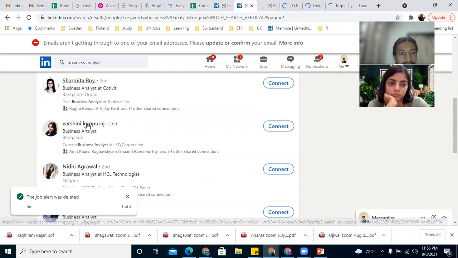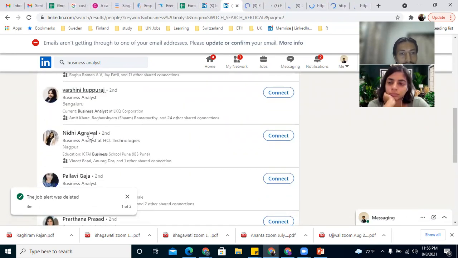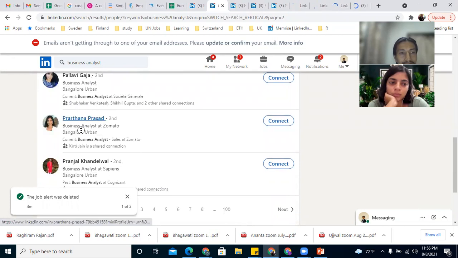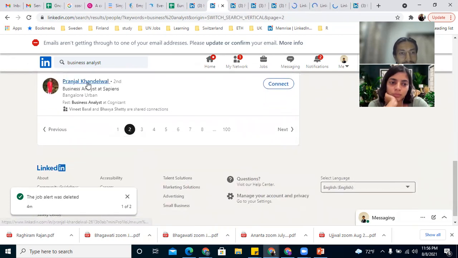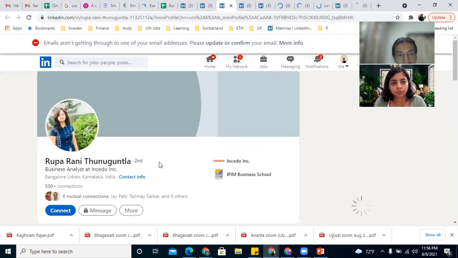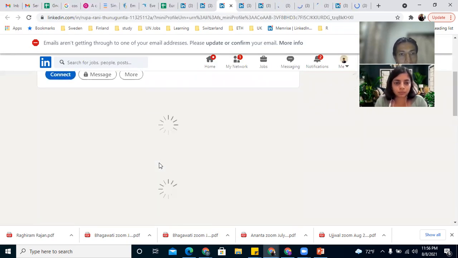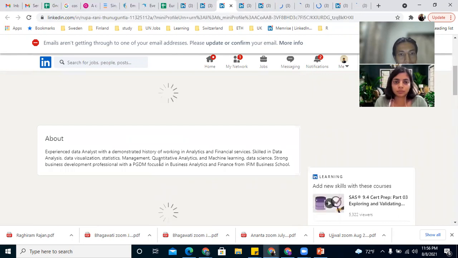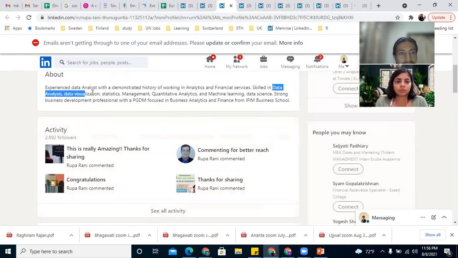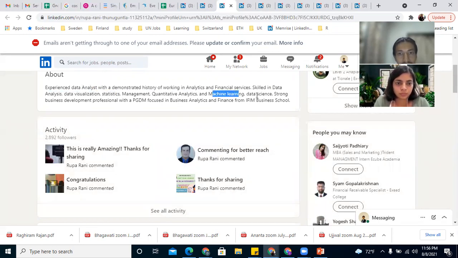So this will also help a lot to understand what business analyst people do. Data analysis, data visualization, statistics, machine learning, data science.